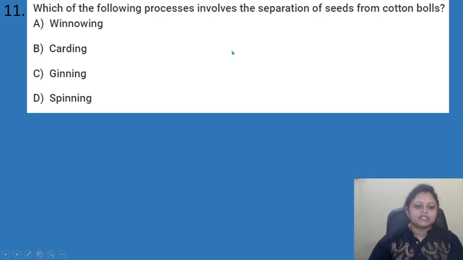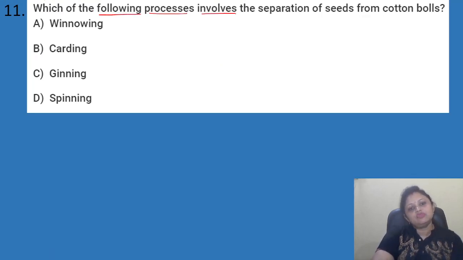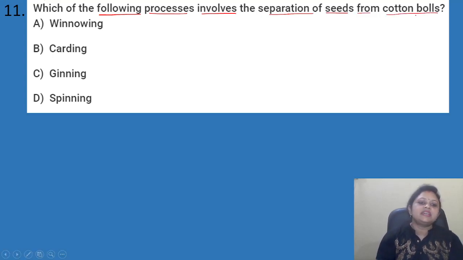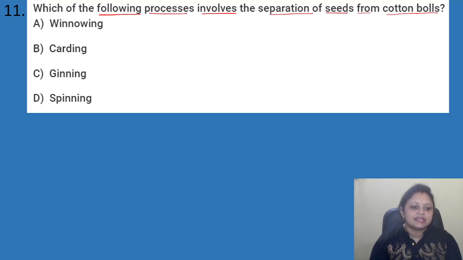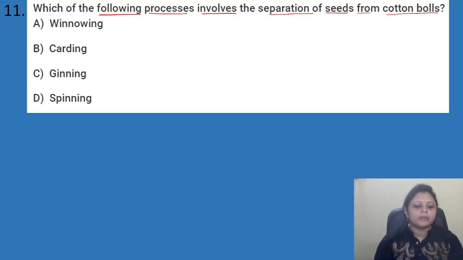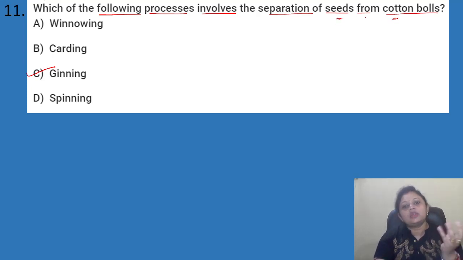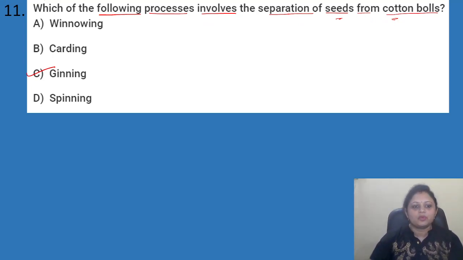Coming to the next question, which of the following processes involve the separation of seeds from cotton balls? Options are A winnowing, B carding, C ginning, D spinning. Okay, so here the correct answer is option C, that is ginning. That we just discussed now in our first question, I guess. Okay, so जो separation of seed करते हैं cotton balls से और हम cotton को separate करते हैं, that process is known as ginning. Okay.